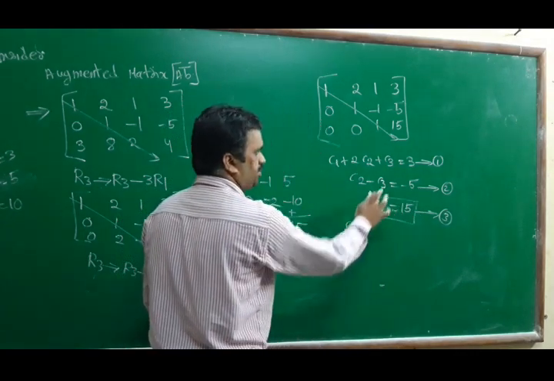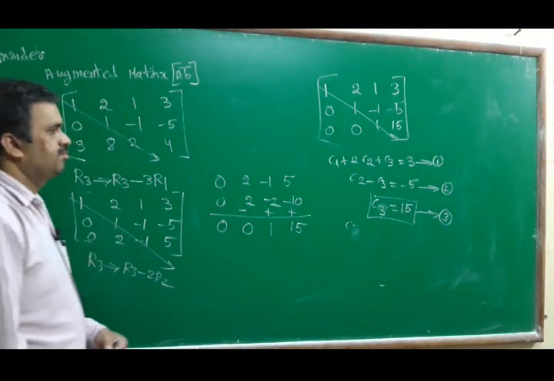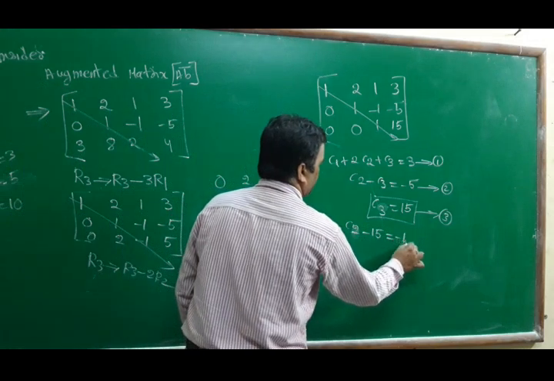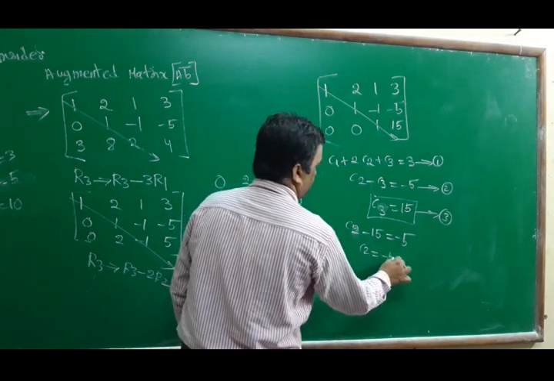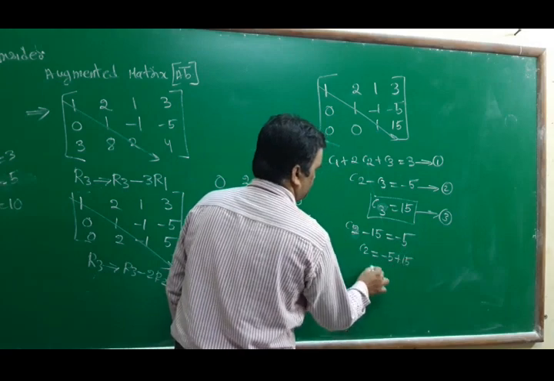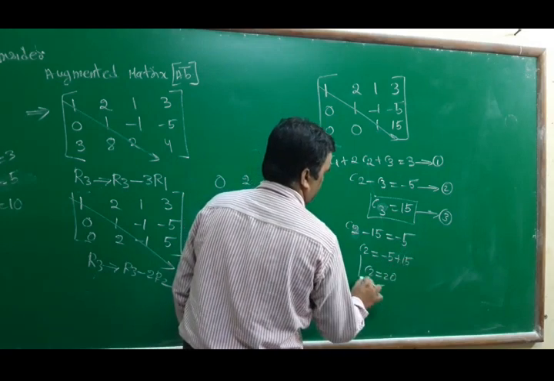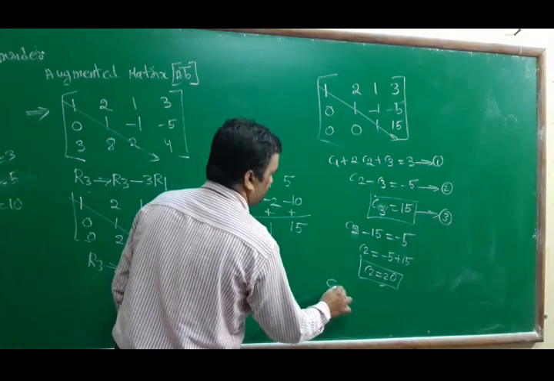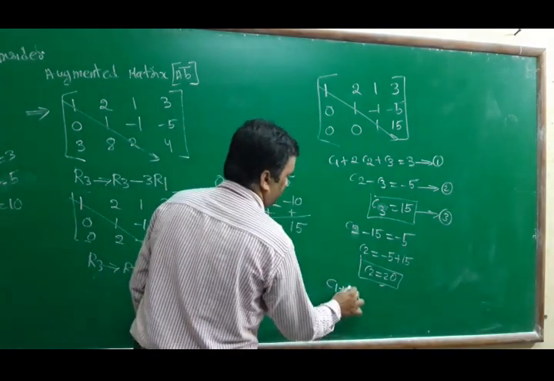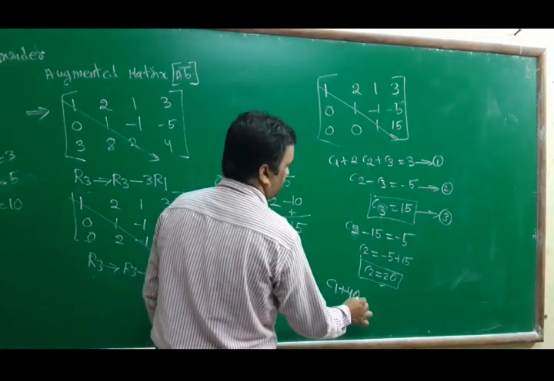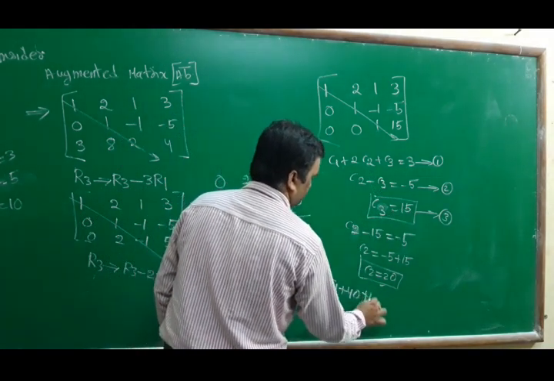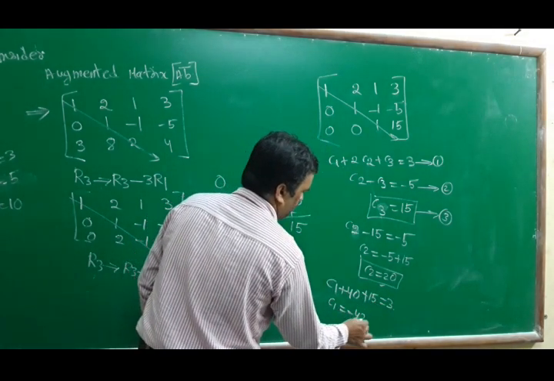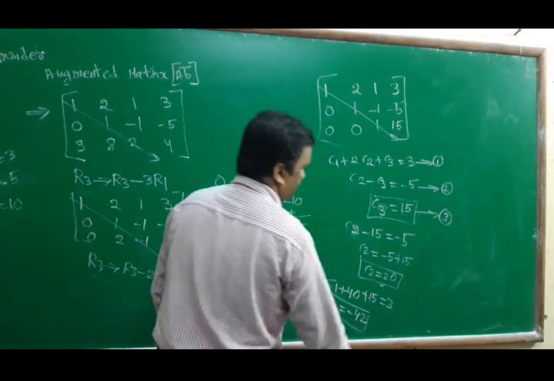Now equation number 2: C2 minus 15 equal to minus 5. C2 equal to minus 5 plus 15. C2 equal to 20 we got. And C1, first equation: C1 plus 2 into 20, 40, plus C3. C3 we got 15. So C1 plus 40 plus 15 equal to 3, so C1 equals 3 minus 55, nothing but minus 52. We got the C1, C2, C3 values.